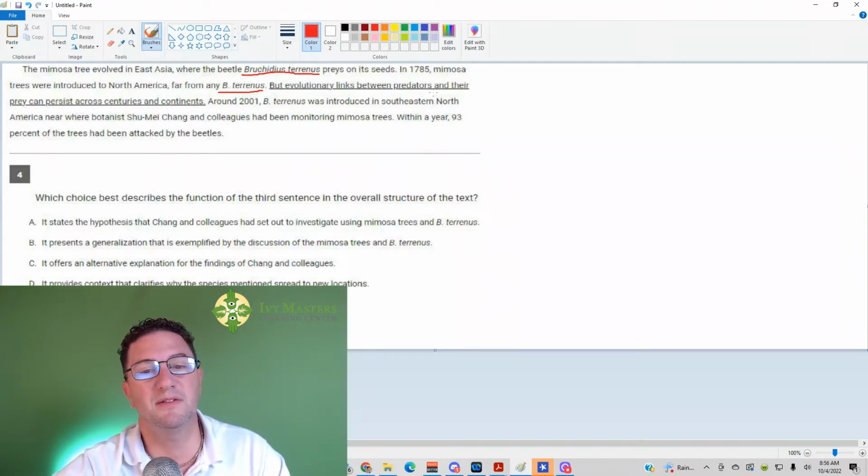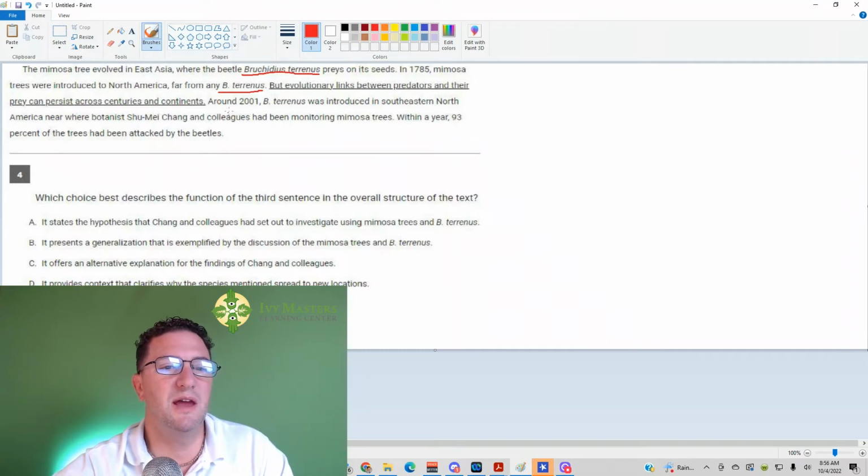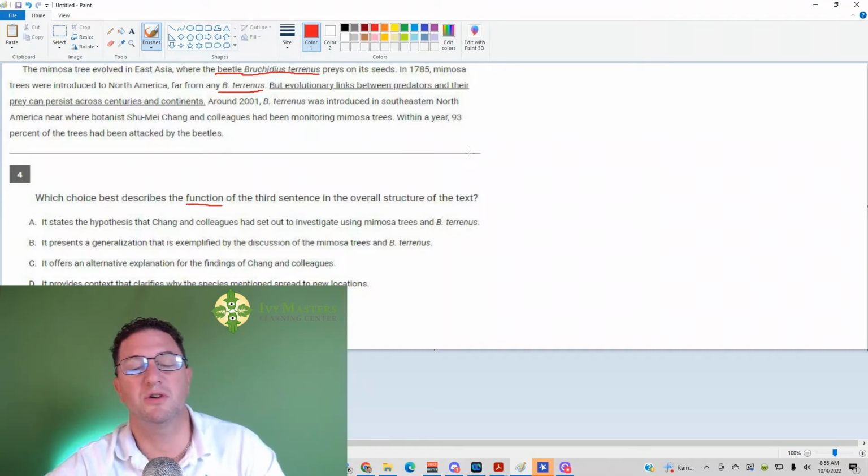So a predator is something that's going to eat something else. The prey is the thing being eaten. It can persist across centuries and continents, so across hundreds of years and across giant oceans. Around 2001, B. tyrannus was introduced in southeastern North America, near where botanist Xu-Ming Chen and colleagues had been monitoring mimosa trees. Within a year, 93% of the trees had been attacked by the beetles. And in the last sentence, we see that B. tyrannus must be a beetle. It also says so in the first sentence. So, question: which choice best describes the function of the third sentence in the overall structure of the text?